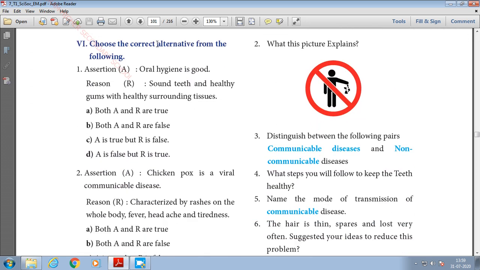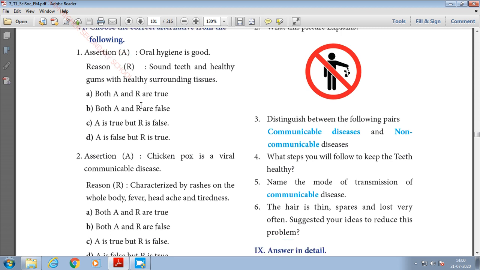Next one, choose the correct alternative from the following. Here assertion and reason is given, so you have to choose correctly. First one, assertion is given as oral hygiene is good, reason, sound teeth and healthy gums. If you are maintaining good oral hygiene, good oral health, then it refers to sound teeth, and teeth are very healthy. Oral hygiene is good whenever you have sound teeth and healthy gums with healthy surrounding tissues. So here both are correct.